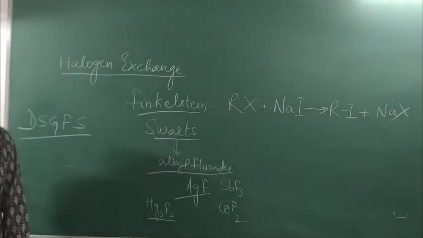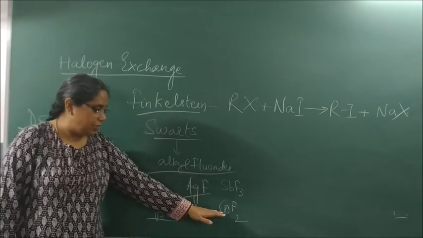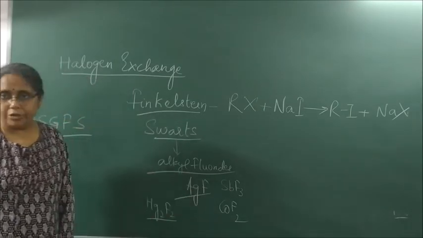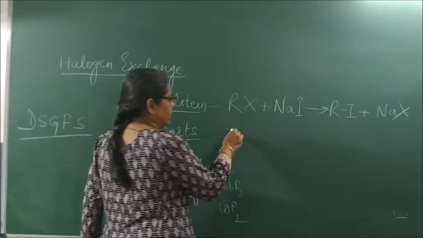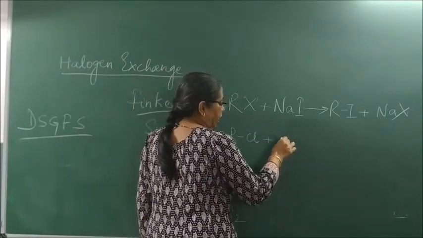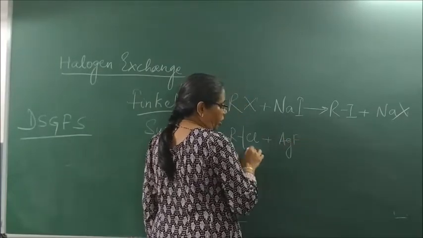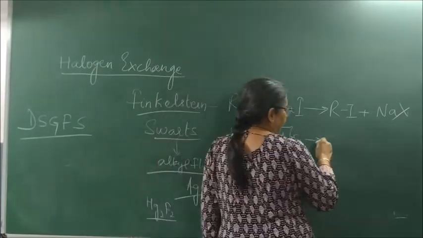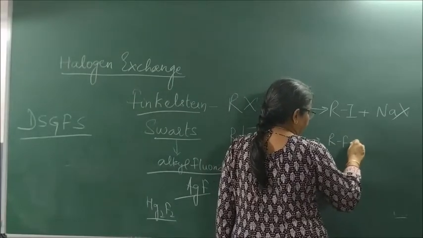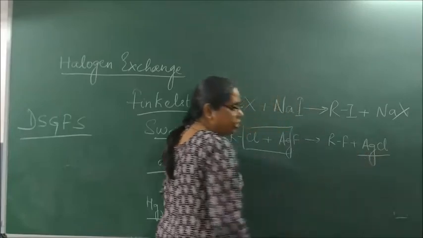So we can use any of these fluorides: AgF, antimony fluoride, cobalt fluoride and mercurous fluoride. We will take either RCl or RBr and react it with AgF. It forms AgCl and you get RF. RF plus AgCl.